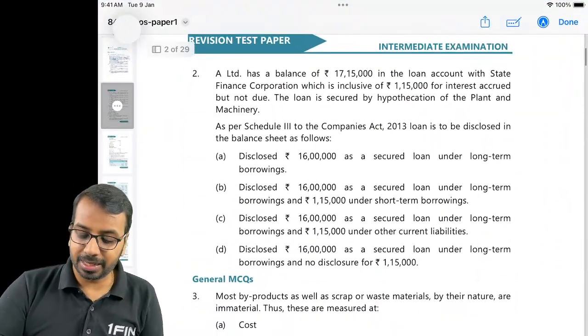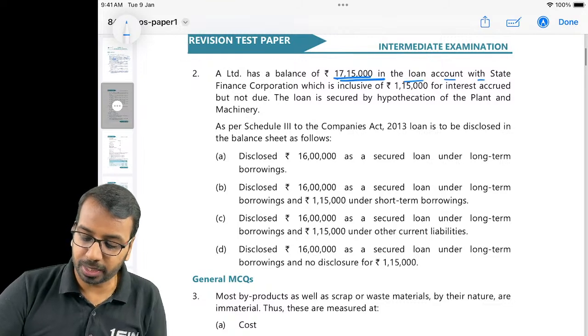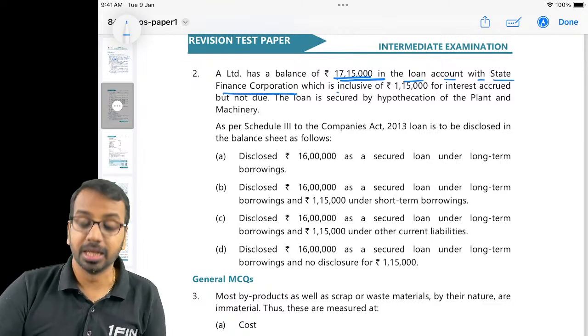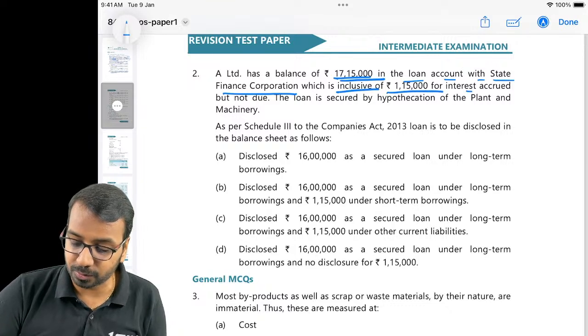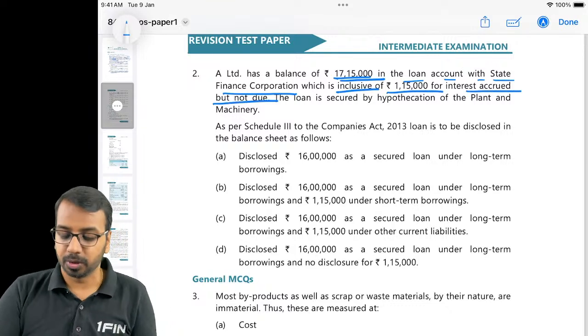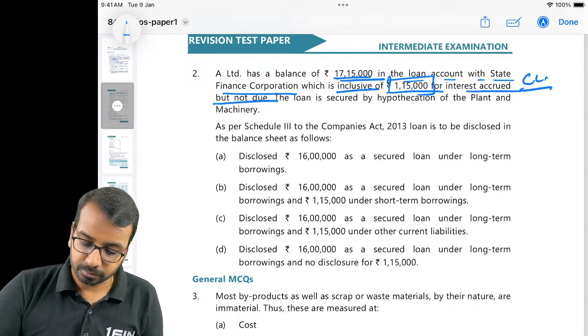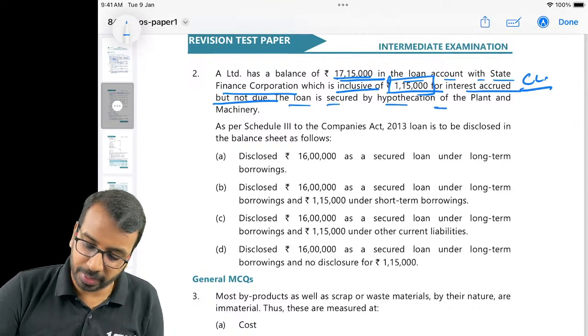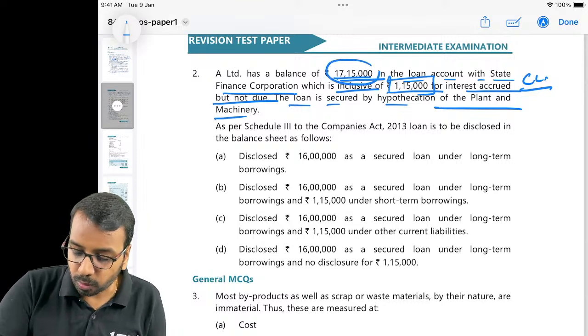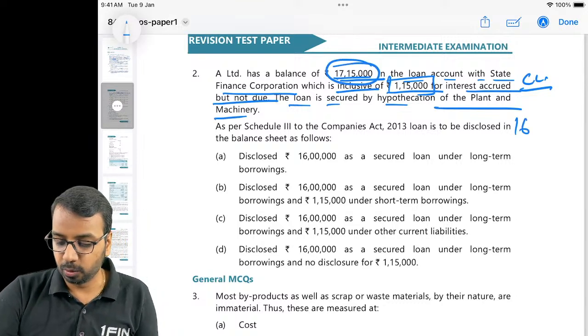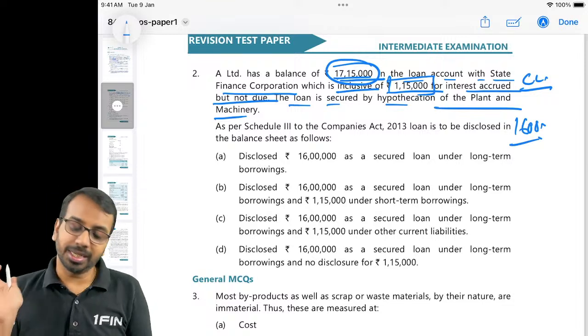A Limited has a balance of 17,15,000 in the loan account with State Finance Corporation, which is inclusive of 1,15,000 for interest accrued but not due. Interest accrued but not due is my current liability. The loan is secured by hypothecation of plant and machinery. So out of 17,15,000, my loan is how much? My loan is only 16 lakhs.